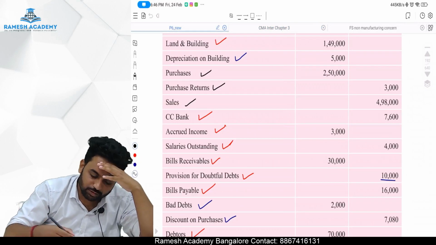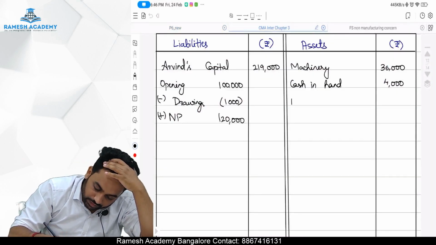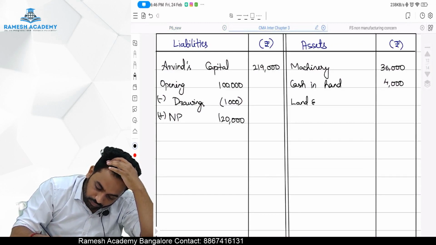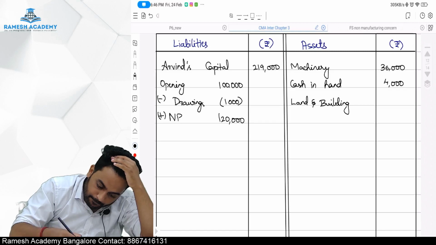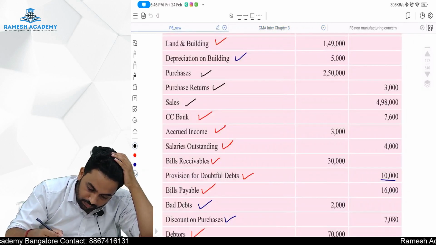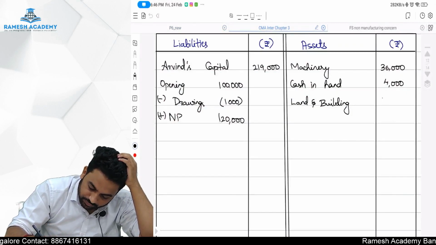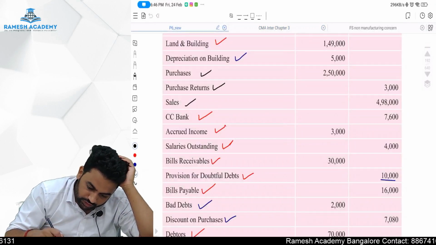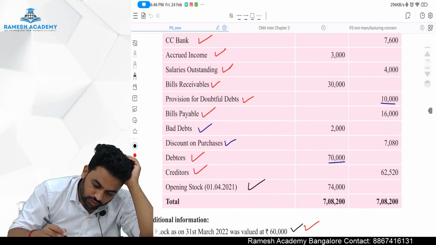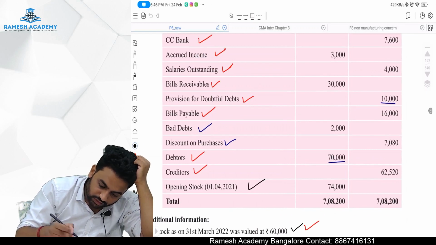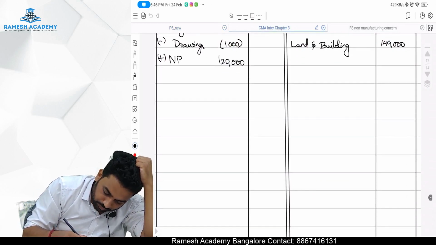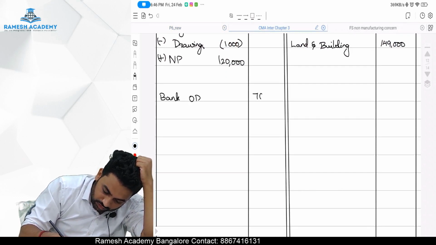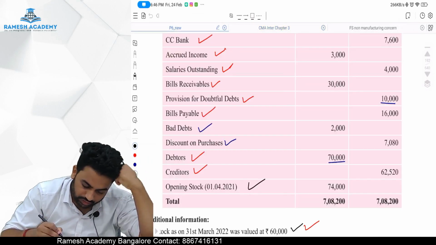Depreciation again is in the trial balance, so land and building is 1,49,000. Okay, done. Next is bank overdraft, a liability, 7,600. Done.